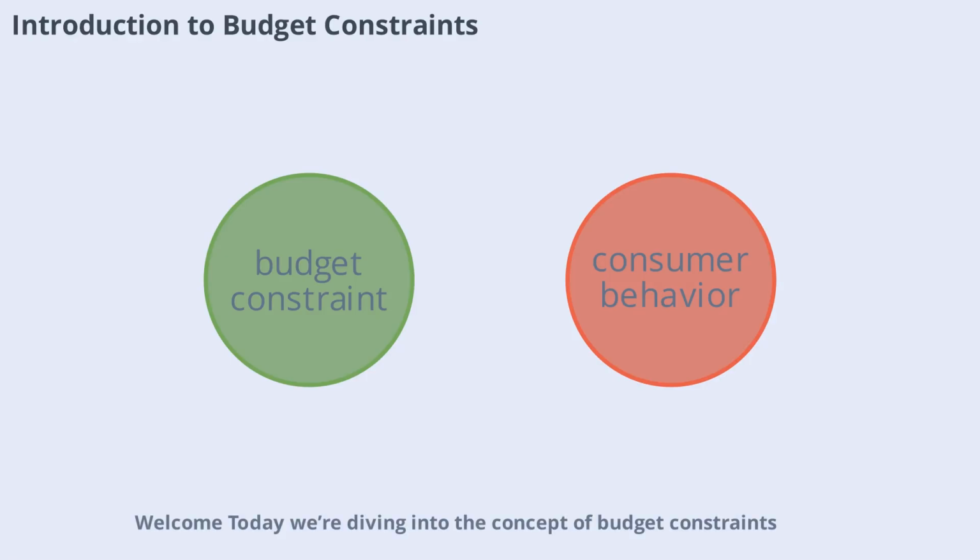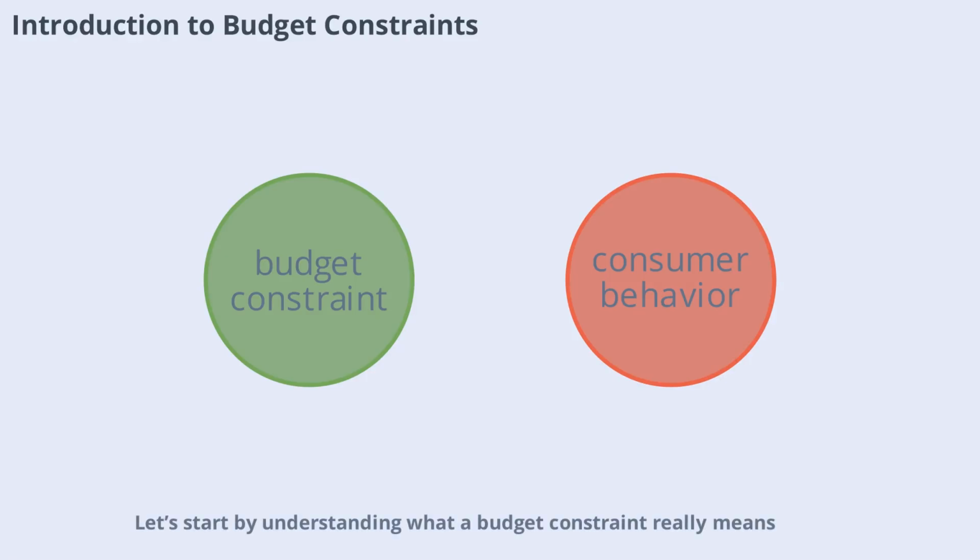Welcome. Today we're diving into the concept of budget constraints, a fundamental idea in economics that directly influences consumer behavior. Imagine you walk into a store with a fixed amount of money in your wallet. Every decision you make about what to buy is shaped by this limit. Budget constraints are not just about numbers, they represent the real-world boundaries that guide our choices every day. In this video, we'll explore how these constraints work, why they matter, and how they affect the way we spend, save, and prioritize our needs and wants.